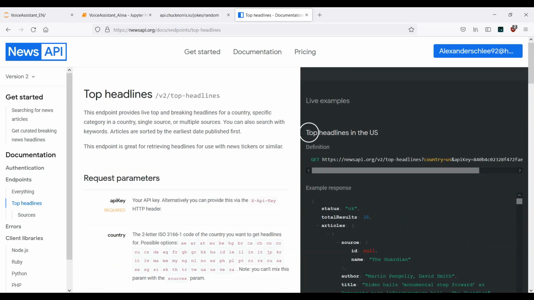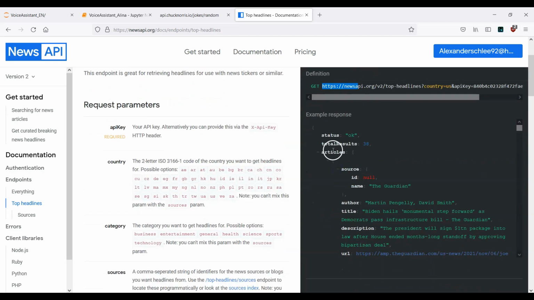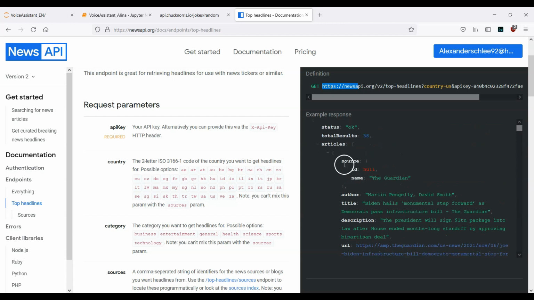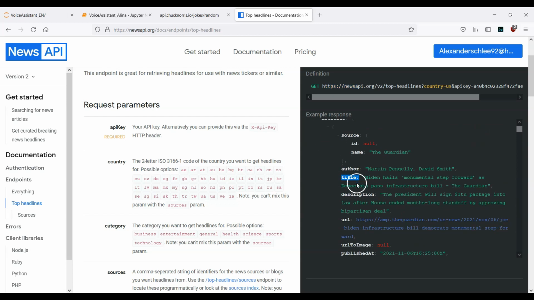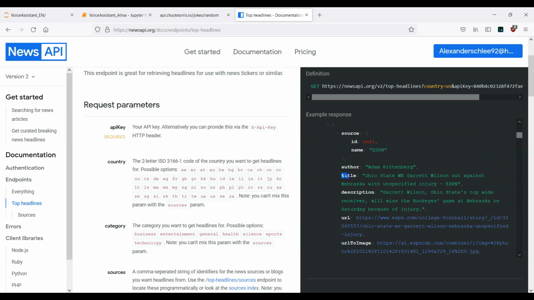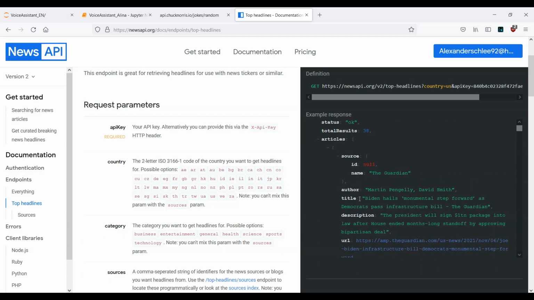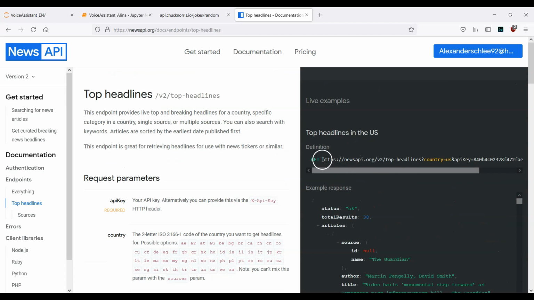Okay, this is it. Now here, this is the example. All right, so here we have the top headlines in the US. You see here we have this endpoint, this URL, and then we will get back this JSON file with all the necessary information. For example, here we have title number 1, then we go down to title number 2, and so on and so forth. You can also see here who is the author of this title. But for now, I will just go ahead and copy this URL. So Control C to copy it.